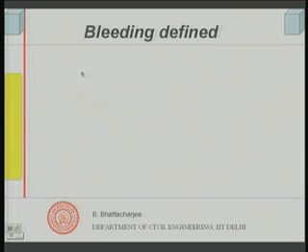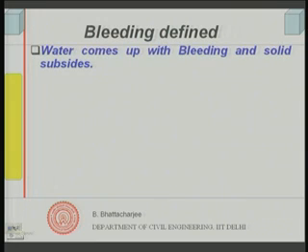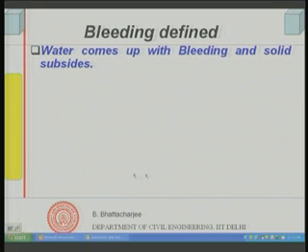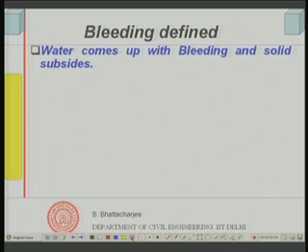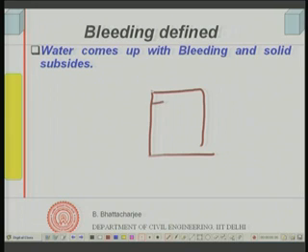Let us say this is my concrete surface. When water comes up throughout uniformly, that is uniform bleeding.